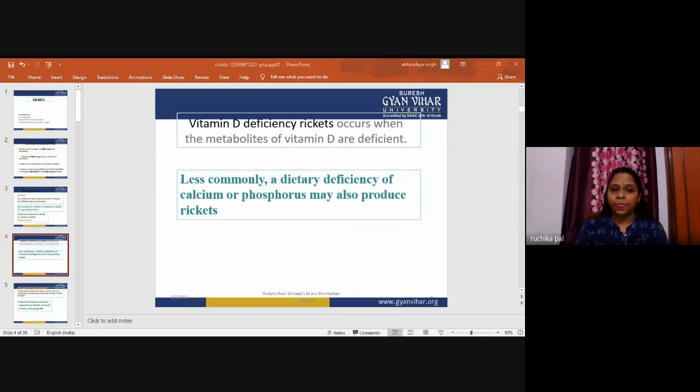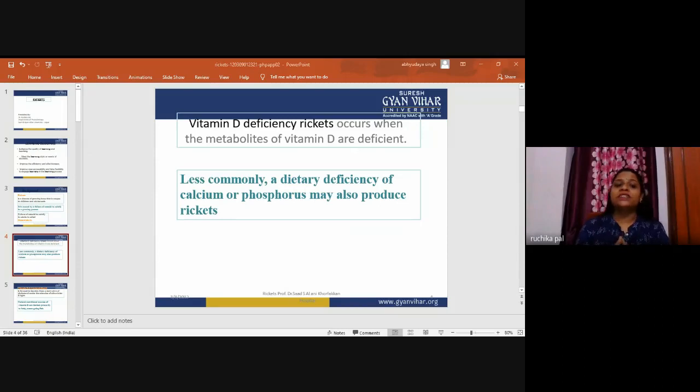Now, what is the control? The most sensitive of the physiological actions of 1,25-dihydroxy vitamin D is to increase intestinal absorption of calcium. Remember that it is to increase intestinal absorption of calcium. The action of vitamin D metabolized in bone tissue is controversial. Now, to calcify the bone matrix properly, we need certain requirements.